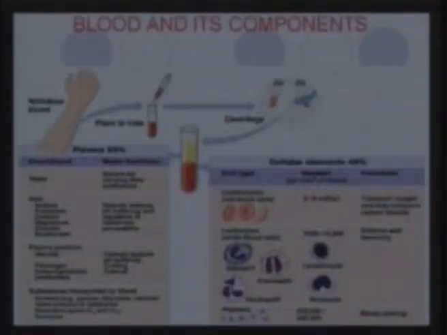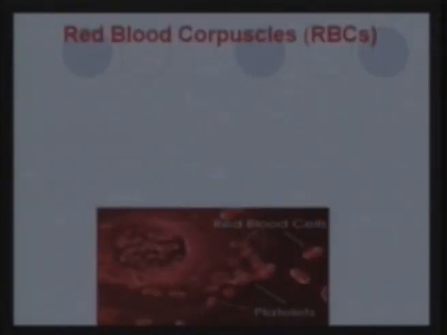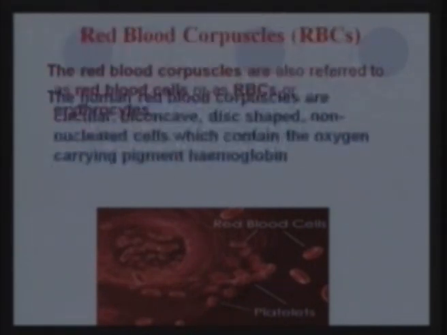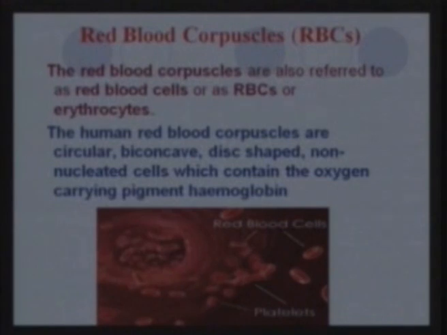This again shows the blood components. If you are tested for blood, this is how the blood is drawn, and then you have all these components. Now let us talk first about the red blood cells, an important component of the blood. These red blood cells are also called RBCs. They are referred to as erythrocytes, and their main function is that they carry the oxygenated blood to various parts of the body, and once they lose their oxygen, they also pick up carbon dioxide and carry that back to the blood.